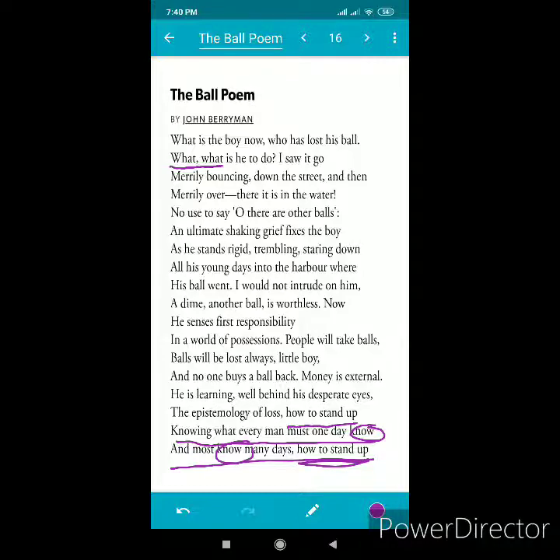Then look at the sentence, balls will be lost always, little boy. Here you can see the word balls has been repeated to emphasize the idea that balls stand for the possession of a person.